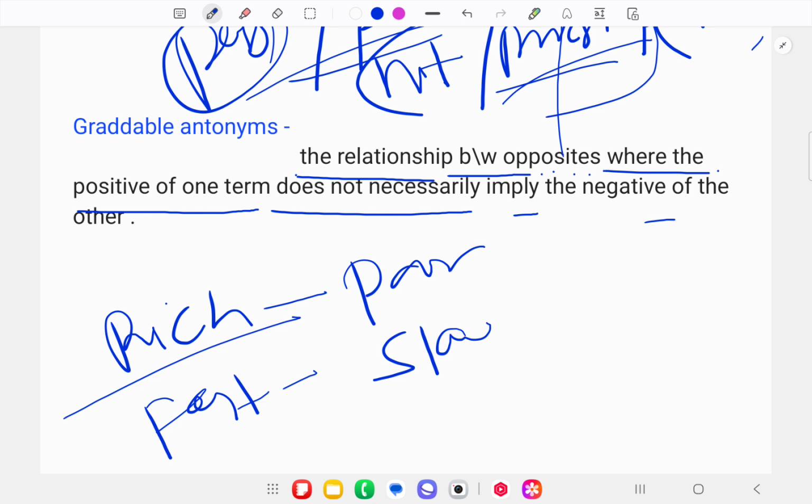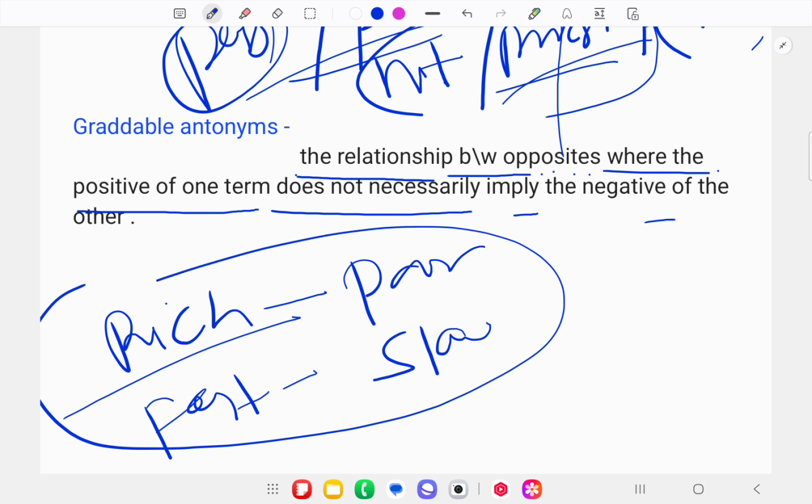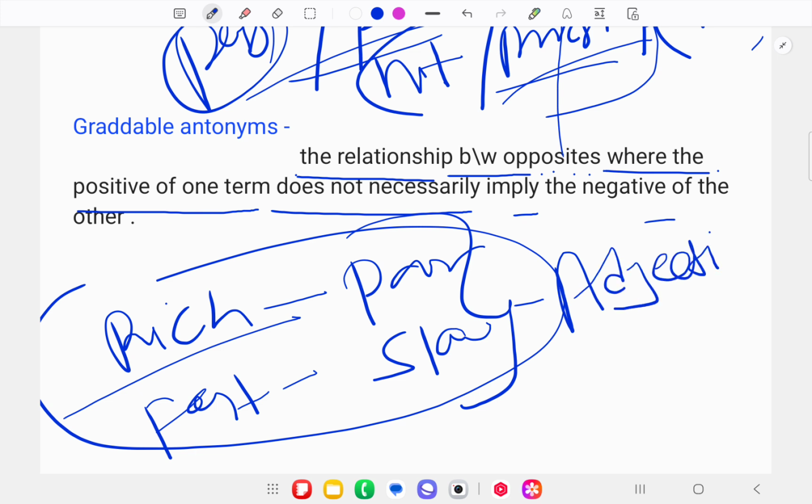In the same way, this relation is typically associated with adjectives, and it has major identifying characteristics. Gradable antonyms have the character of adjectives. Whatever adjectives you have, if you make the antonym of that, then that comes under gradable antonyms.